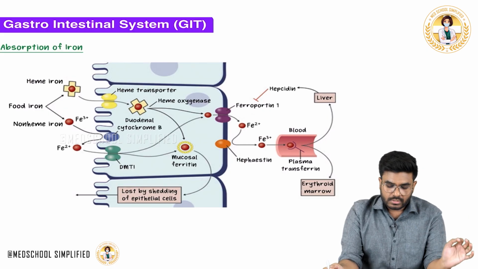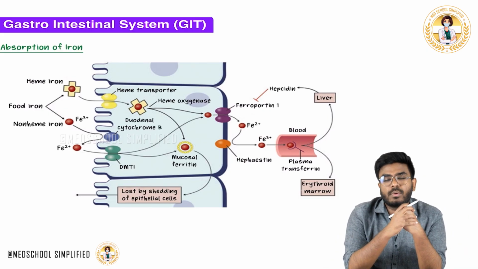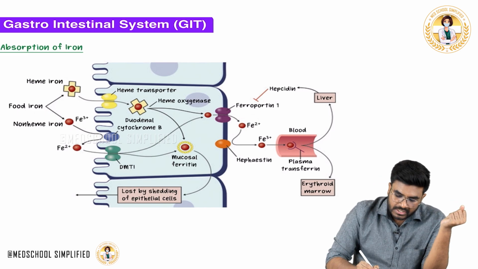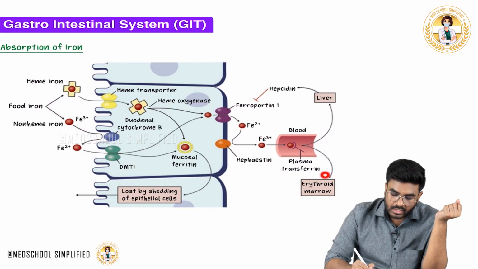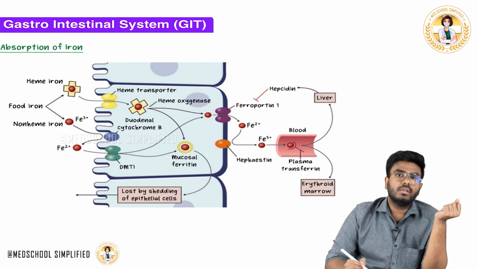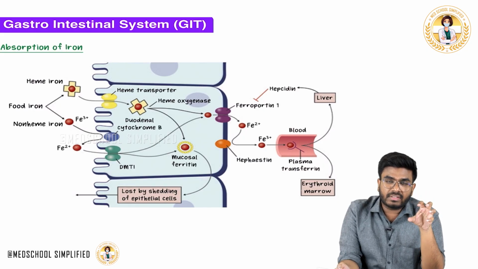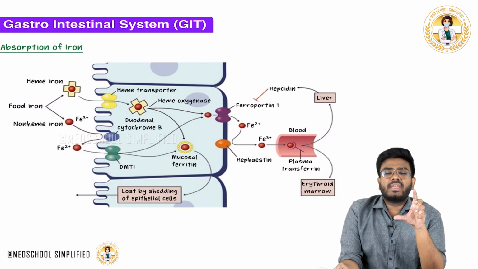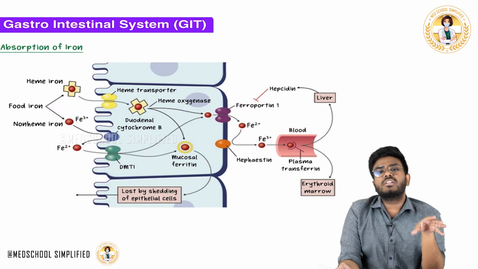That's not something good. So in the blood, we need to take this iron and bind it with a plasma protein, so that now it is bound. What are these plasma proteins? The plasma proteins which bind the iron are called transferrin. Transferrin is a plasma protein which binds with the iron. Now iron is there in the blood, but at the end of the day, we don't even want the iron to be in the blood. We want it in the storage site.